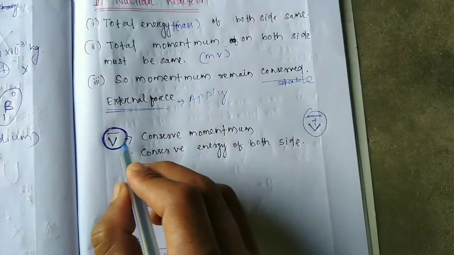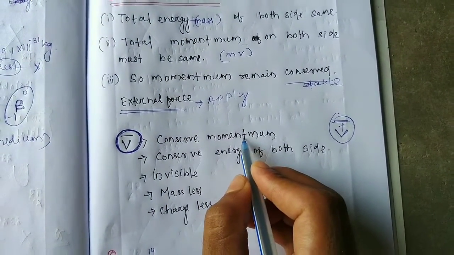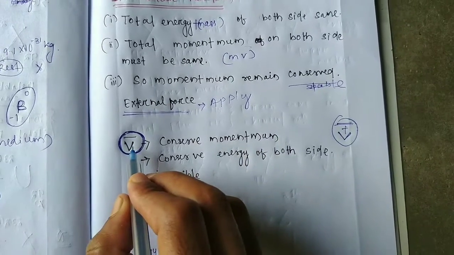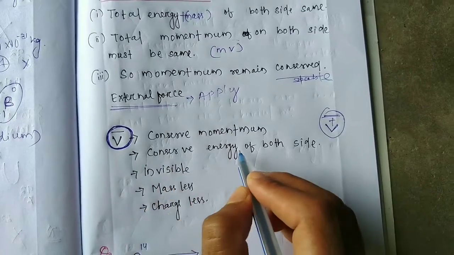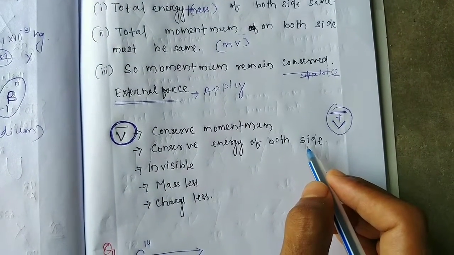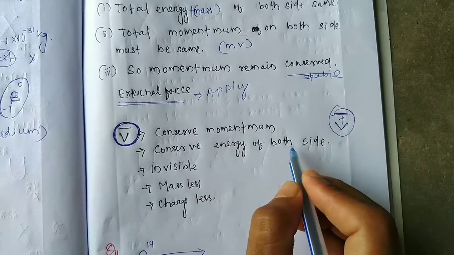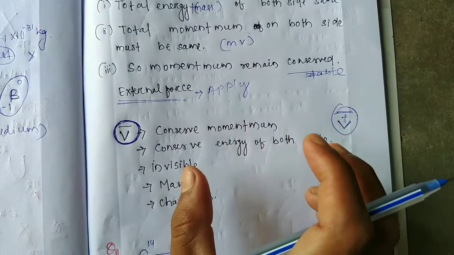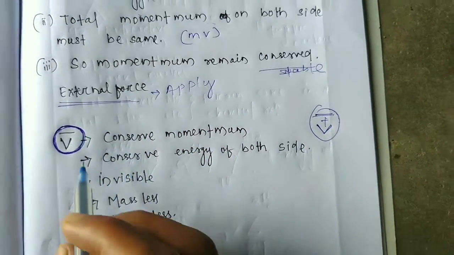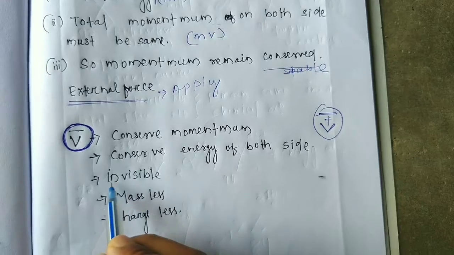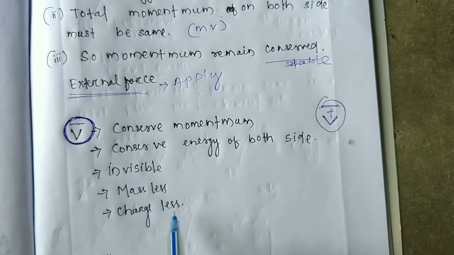The anti-neutrino conserves momentum, meaning momentum is kept stable by the anti-neutrino. The anti-neutrino also conserves the energy of both sides, meaning both sides of a nuclear reaction, the reactant side and the product side. The anti-neutrino is invisible, not visible. It is massless and chargeless.